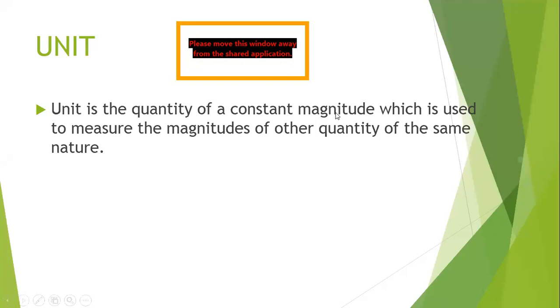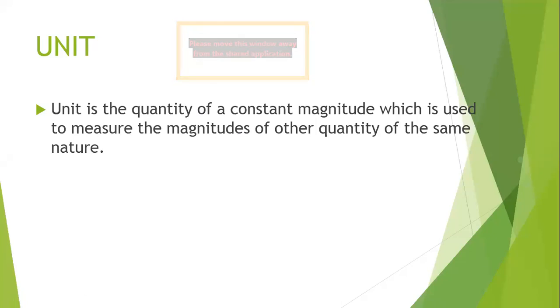It is having a constant magnitude, and we use it to measure the other quantities of the same nature. Like I'm using meter to measure the length, to measure the distance. Okay, I will not use meter to find out the mass. I will not use meter to find out the temperature. Clear? It should be of the same nature.